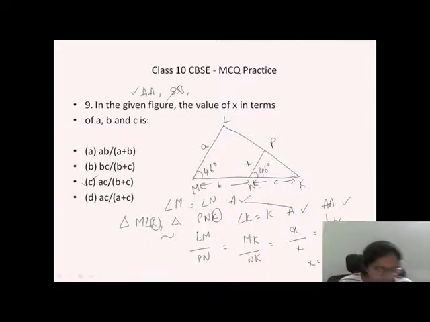So how many of you understood this question, the similarity of triangles question? Shall I move to the next question? Yes? Yeah, let's see. Yeah.